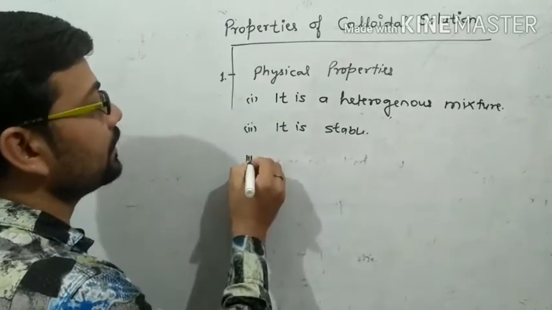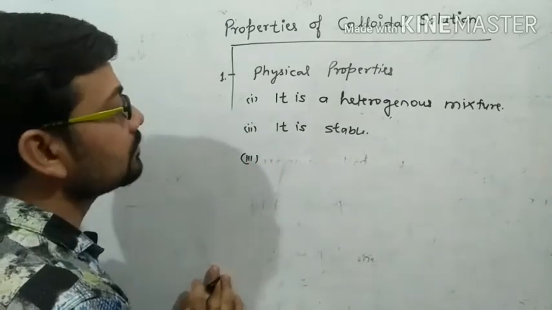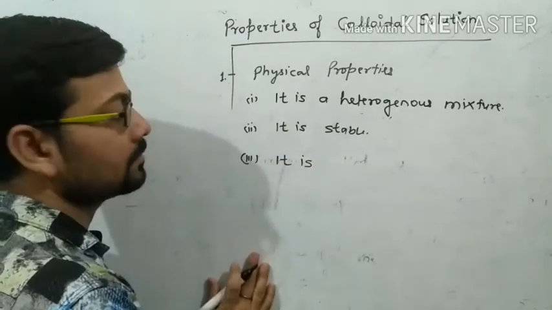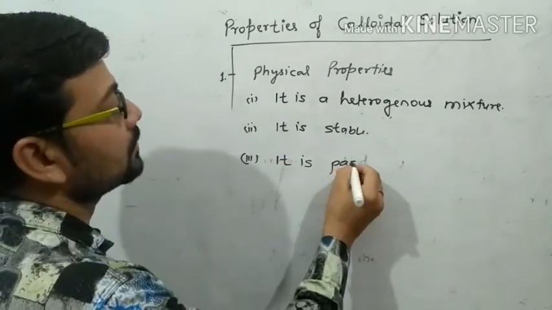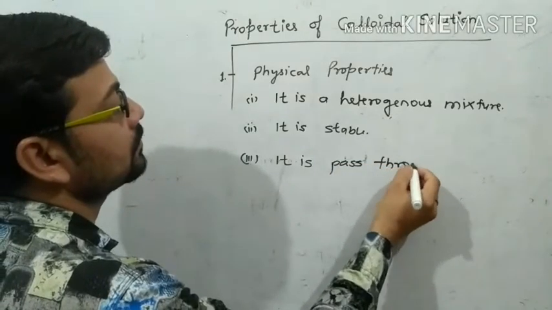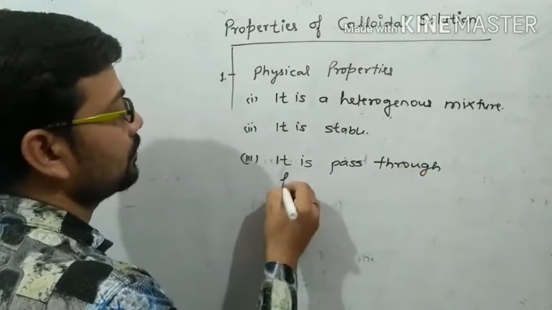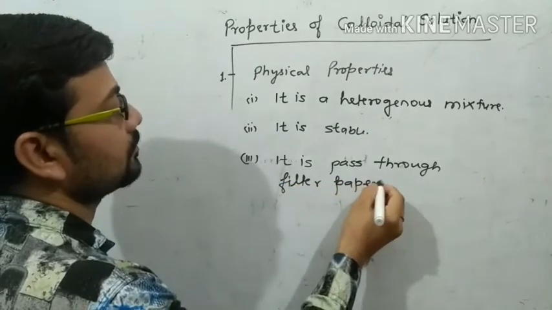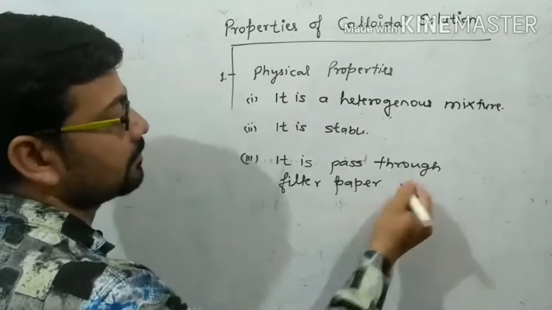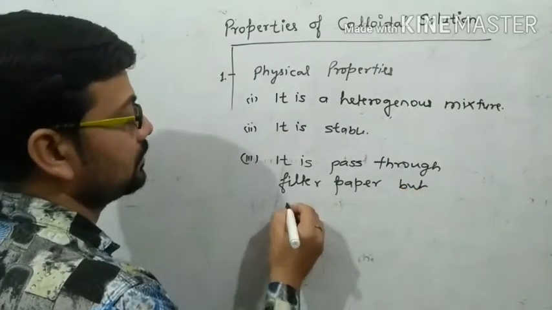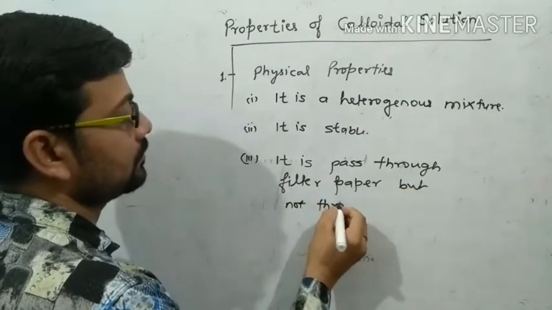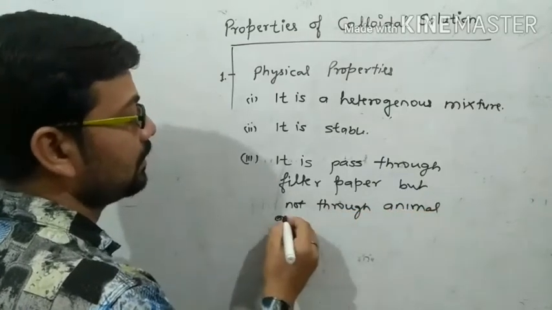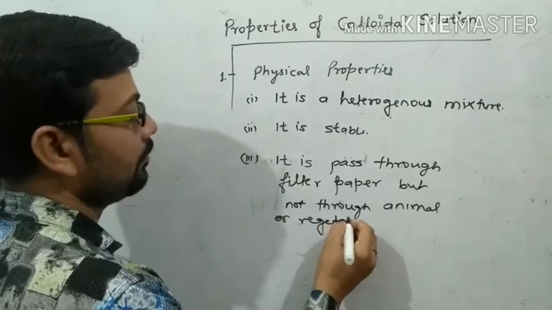The third property is that it passes through filter paper as filtrate, but not through animal or vegetable membrane.